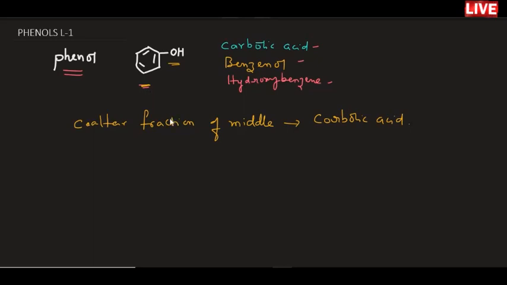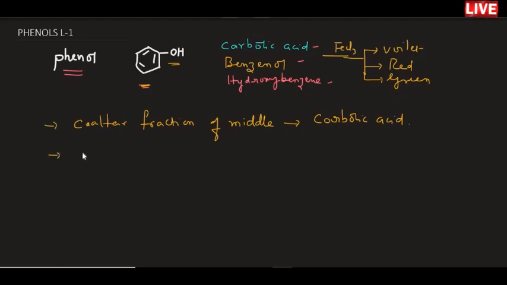Phenol gives a characteristic color, that may be violet, red or green, when it is treated with neutral FeCl3. Because of that, phenol has a characteristic property compared to alcohols.